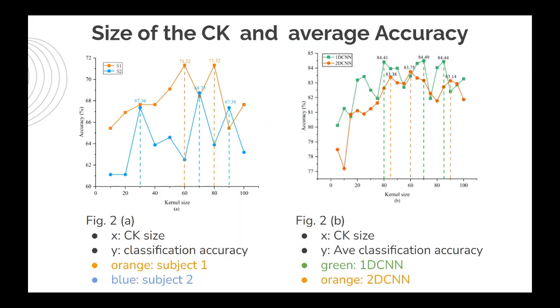The reason they use different CK is that, from figure 2a, we can see that different subjects have different peak accuracies on different kernel sizes. Figure 2b shows that temporal features and spatial-temporal features perform differently. Therefore, they chose the top 3 accuracies of each dimension size of the CK to be their model's hyperparameters.